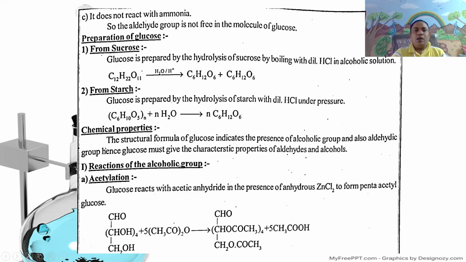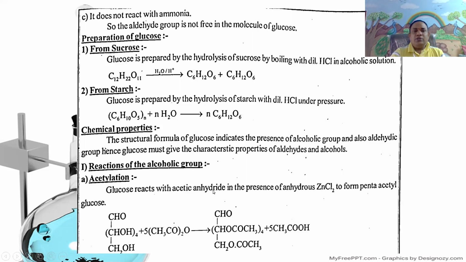Here, first one, acetylation. Glucose reacts with acetic anhydride in the presence of anhydrous zinc chloride.